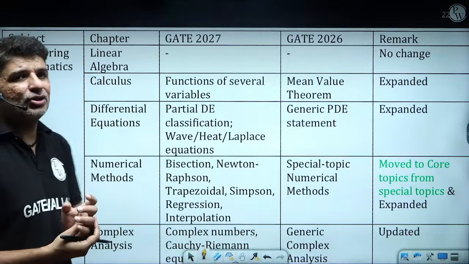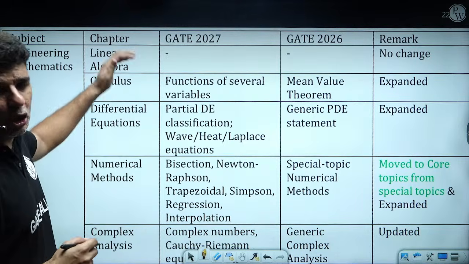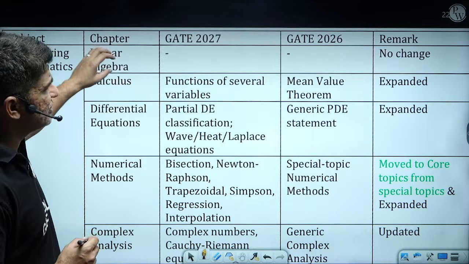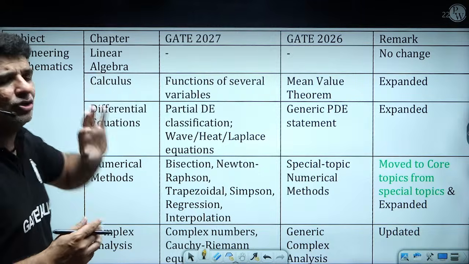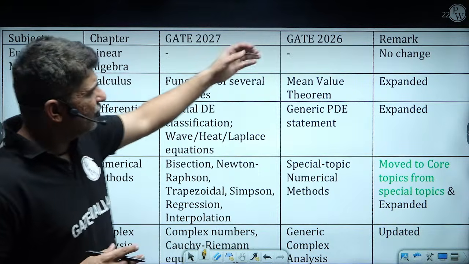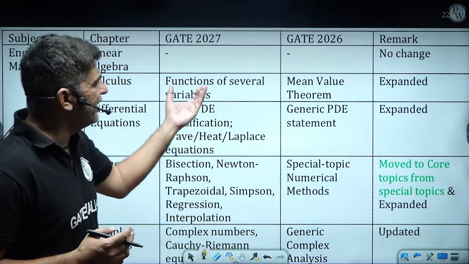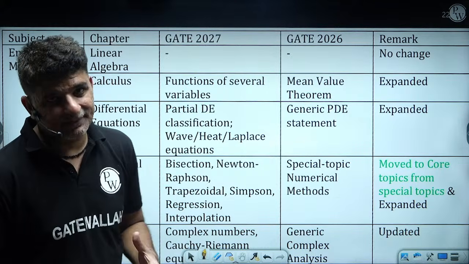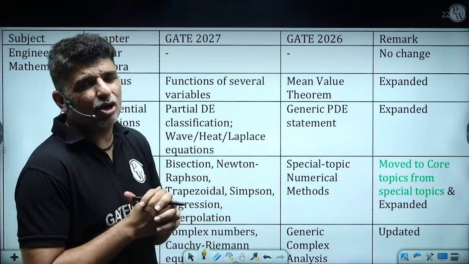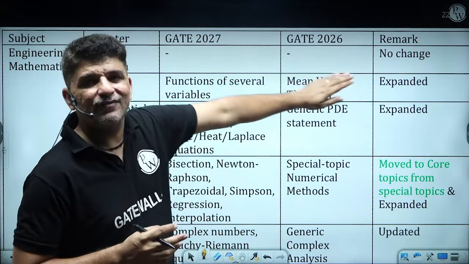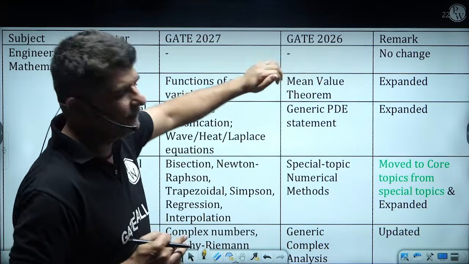If we talk about the first subject, engineering mathematics, we have a lot of chapters. In linear algebra, there is no change. In calculus, earlier in 2026 it was mentioned as the mean value theorem. Now that has been changed to functions of several variables. If you see, these two topics are more or less the same, because the mean value theorem is also used for function maxima and minima. So those things we know.